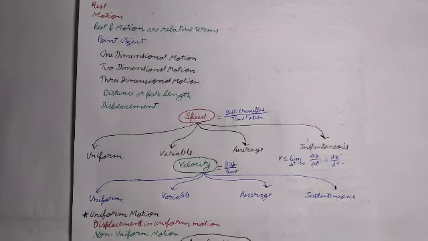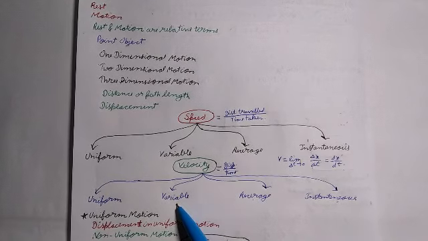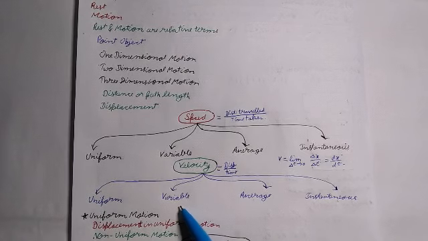However small these time intervals may be. Now, variable velocity. A body is said to be moving with variable velocity if either its speed changes or direction of motion changes or both change with time.